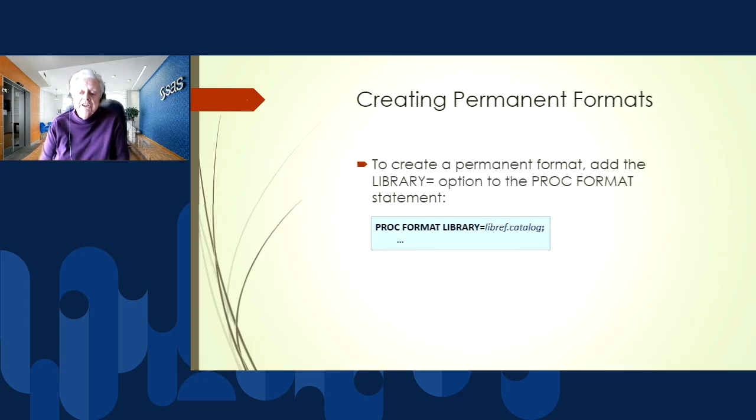Now, if we want to create a permanent format, we can put it in a permanent library by using the LIBRARY= option and specifying ia.mylib or whatever I want to call this, ia.catalog, and so on, and then specify it within here. So with PROC FORMAT, we can create formats. If we don't use this, the formats go into the work library, but we can put them wherever we want.